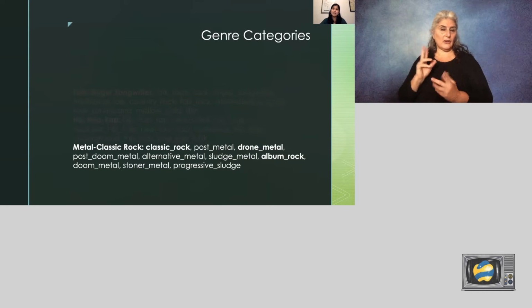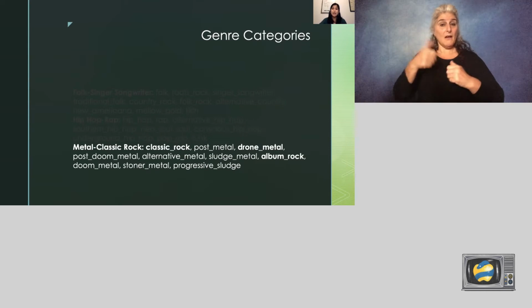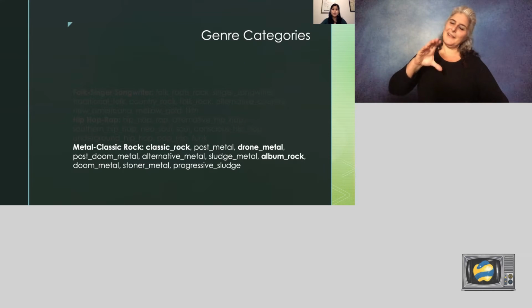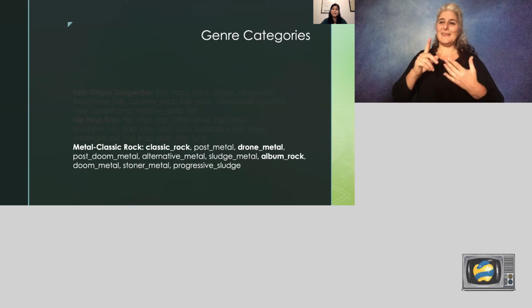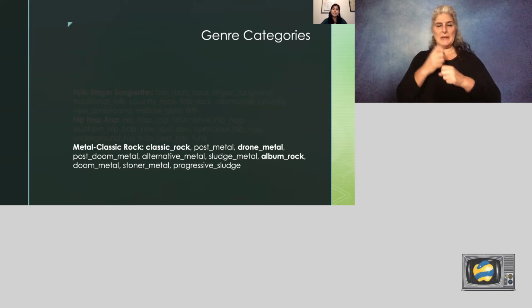I labeled this genre metal classic rock, which includes drone metal, classic rock, and album rock. This grouping makes a bit of sense to me. This genre includes albums by David Bowie, the Deftones, and Robert Plant. Now each album is assigned to a genre category. Great, this means I can start plotting by genre.